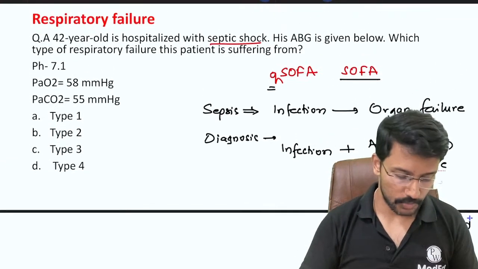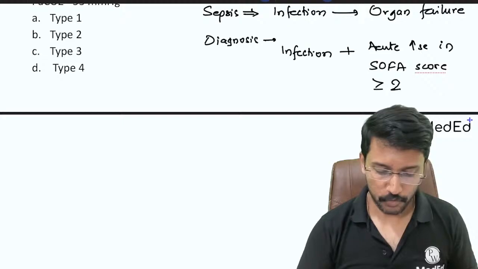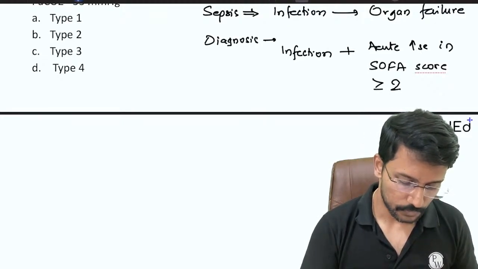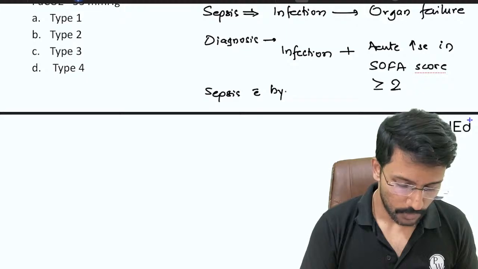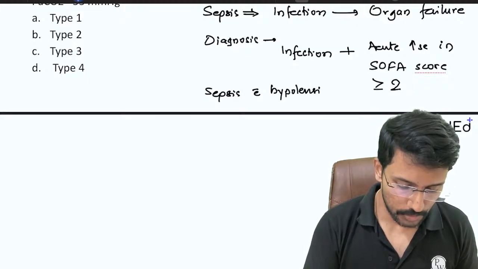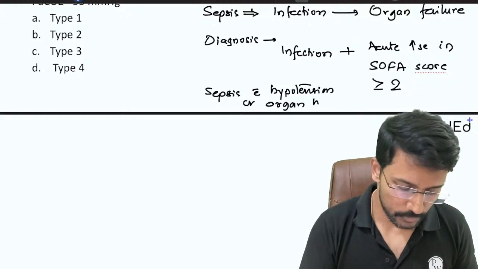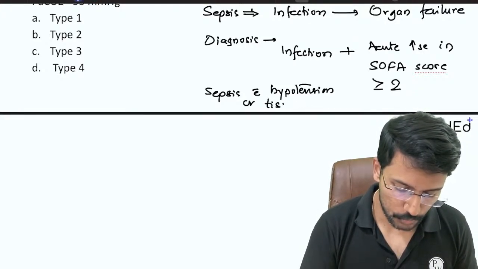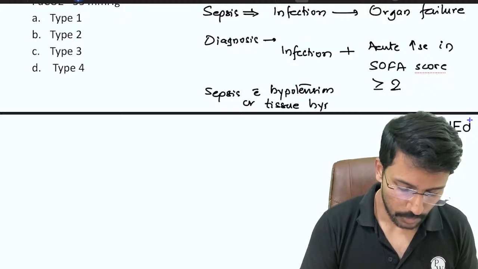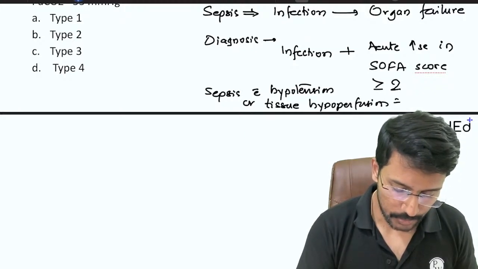Okay. Now coming to this respiratory failure. The backdrop is set, patient has got septic shock. So when sepsis leads to hypotension or tissue hypoperfusion, we call it septic shock.